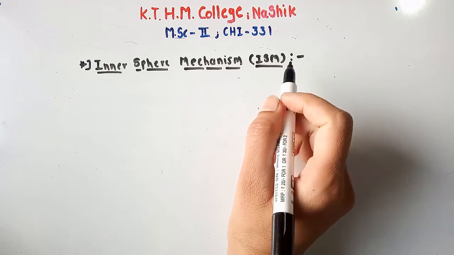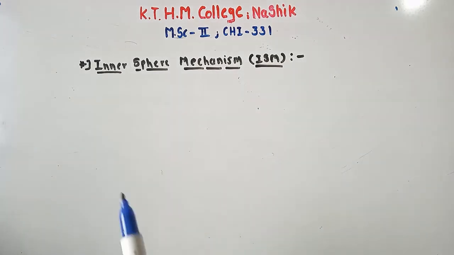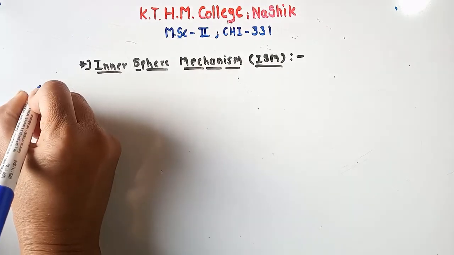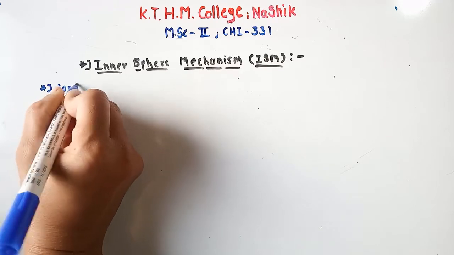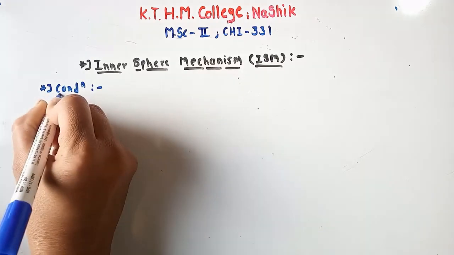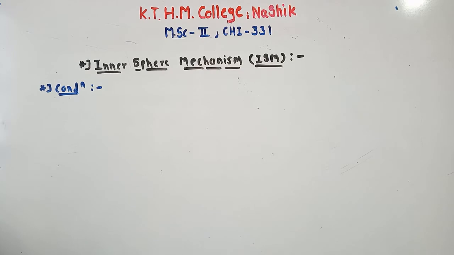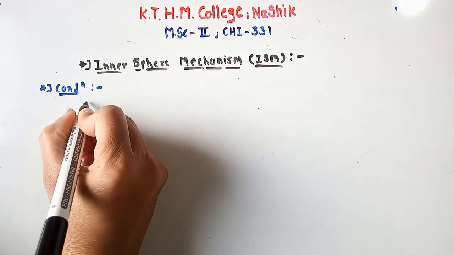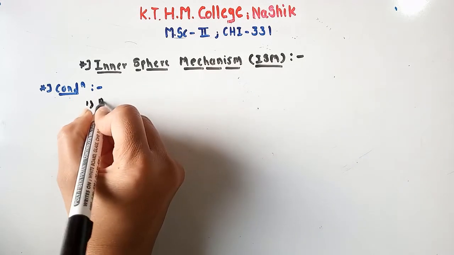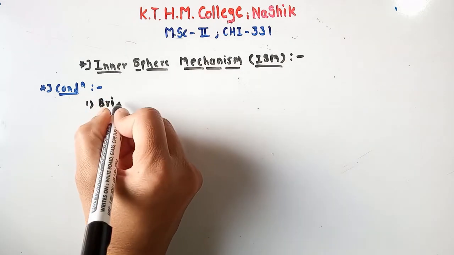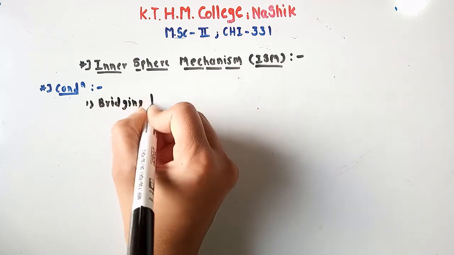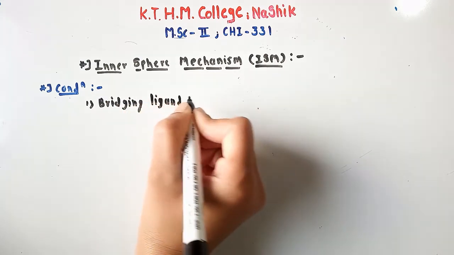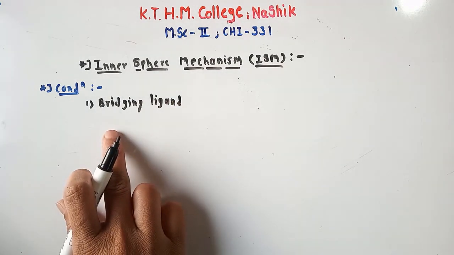Okay student, so let's see the conditions for inner sphere mechanism. The first condition is a bridging ligand. It means your complexes should contain a bridging ligand.